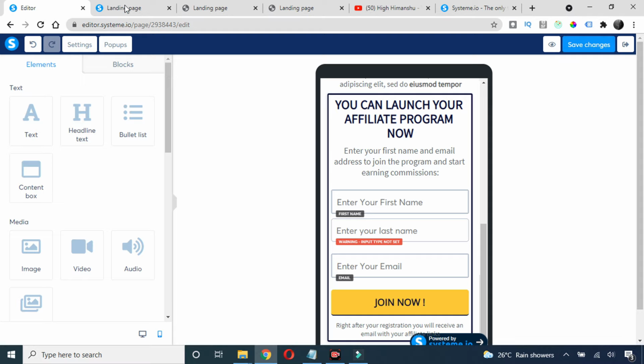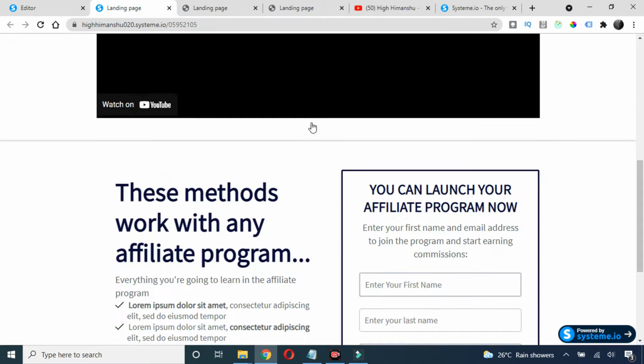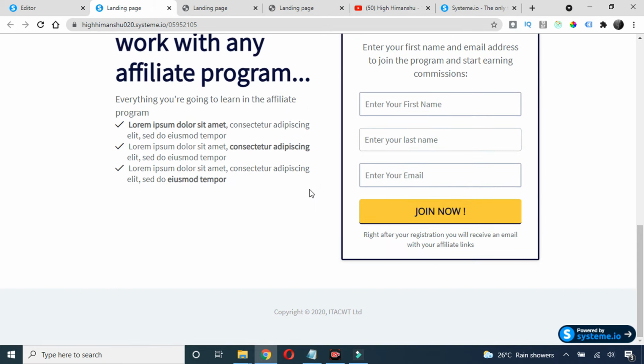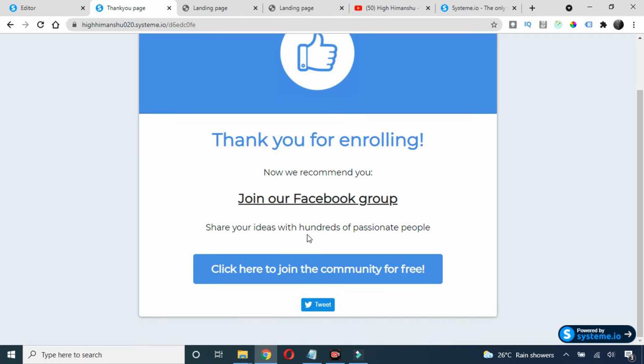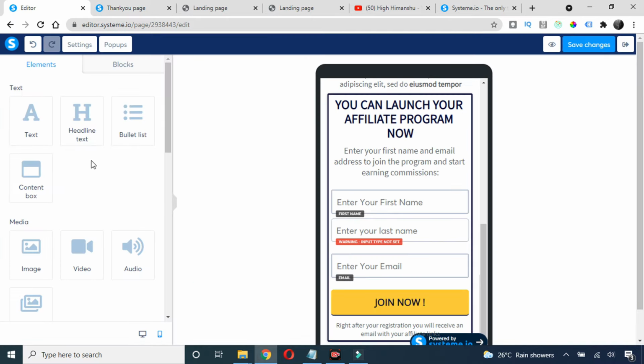Now click on save changes, go here, refresh, and this is my landing page. Okay, and it's looking really good. Now let's say I want to enter my name, enter the email ID as well, and click on this join now. So automatically I'll be redirected to the thank you page here, and I will get the email ID. Yeah, I'll show you that.